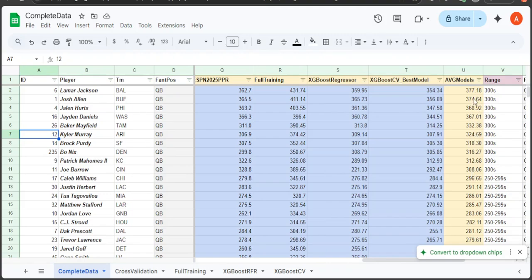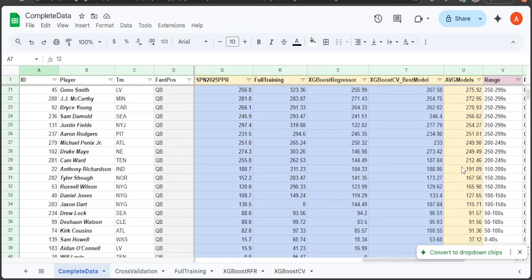So we see the rushing importances right here. All these are rushing quarterbacks, or quarterbacks that can run the ball as well, except for Baker. And I guess he can run a little bit, not as much as Lamar, Allen, Hurts, Daniels, and I guess Bo Nix can run a little bit. Mahomes, he can certainly run. He can run on the sideline and pretend that he's going out of bounds, and then keep running like he does.